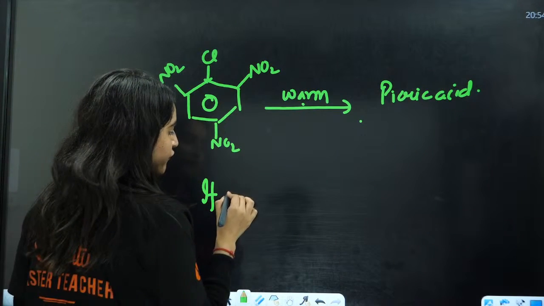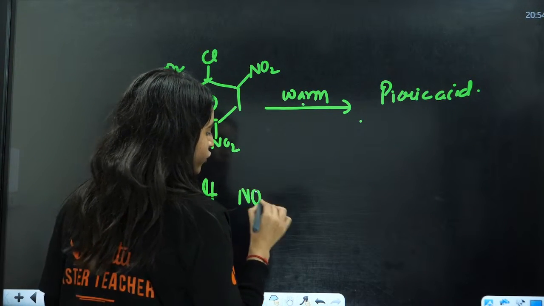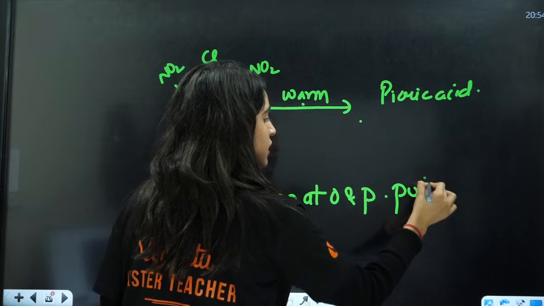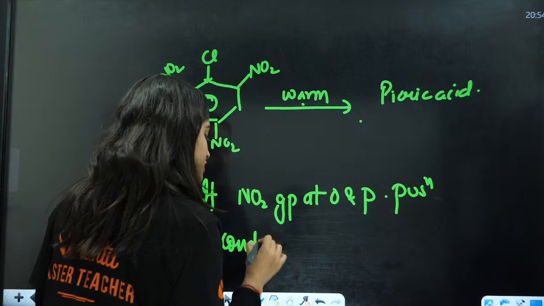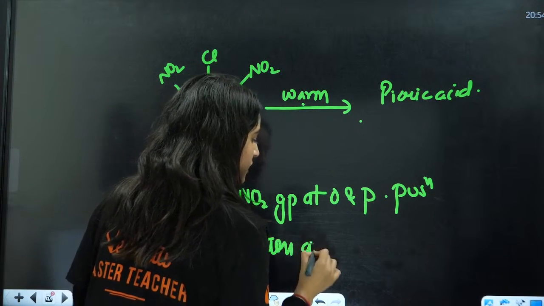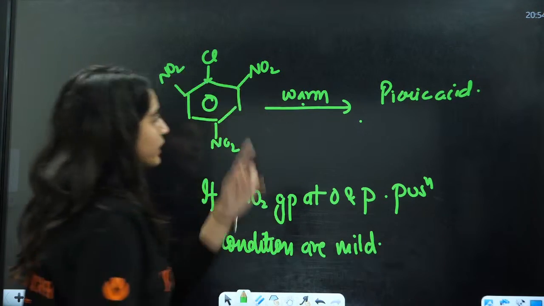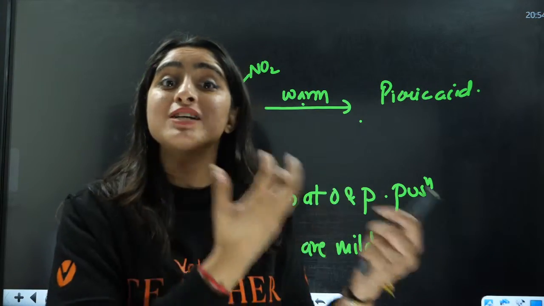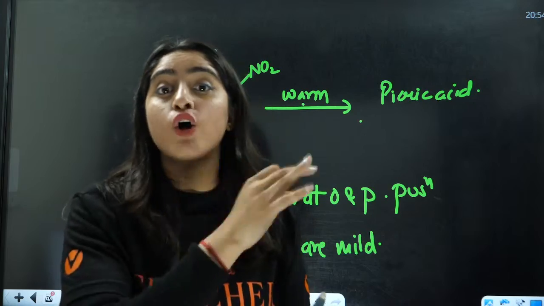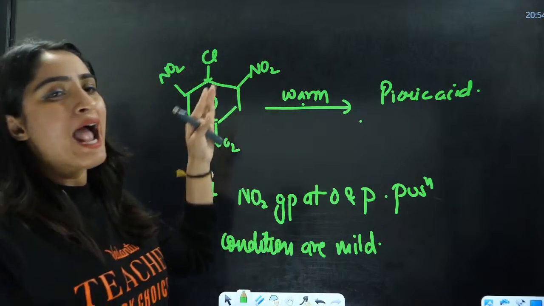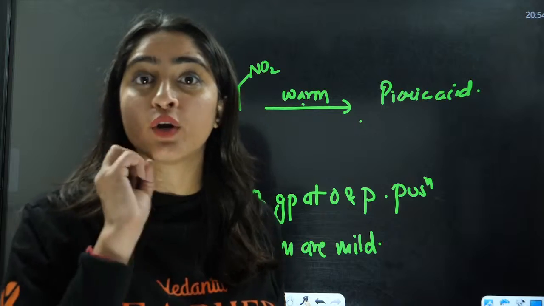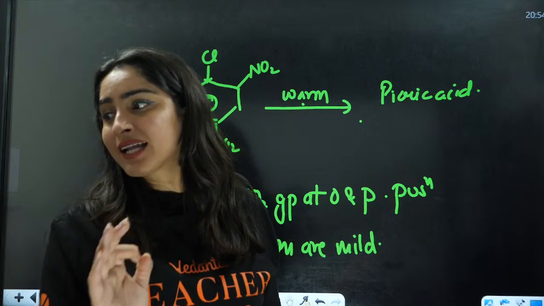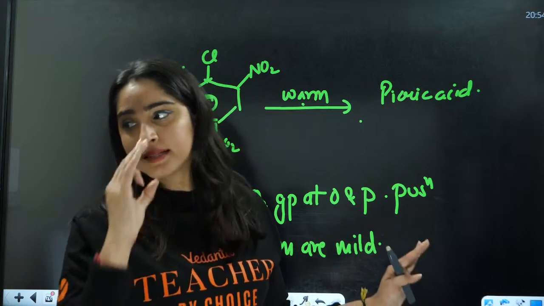So if there is an NO2 group at ortho and para position, conditions are mild, because at ortho and para position you have negative charge there, and the electron withdrawing group is going to extract that negative charge at ortho and para position. If you have an electron withdrawing group at meta position, no effect is going to occur in that case.